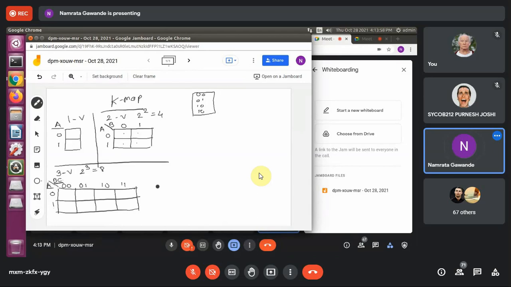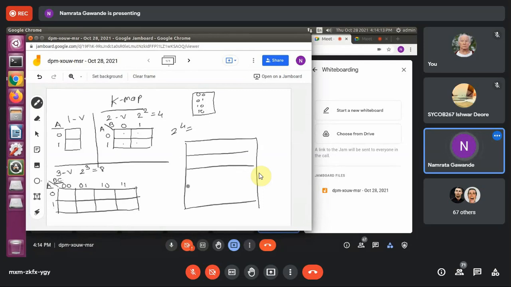Okay, now the 4 variable K-map, how does it look? 2 raised to power 4 means total how many cells should be there, students? 16. 16, right? So for that, 1, 2, 3, 4. At this side, 16. So AB on this side and CD on this side.